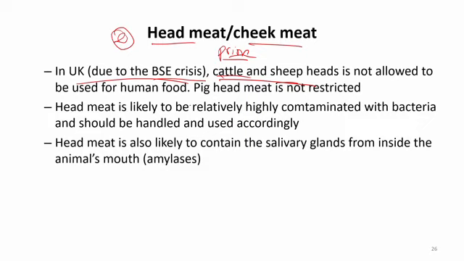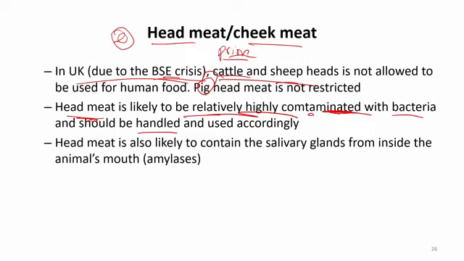But in Vietnam, we seem not to have the issue. So the head from cattle is normally okay for human consumption. The head from pig, of course, is not related to BSE. What we need to pay attention to is that head meat is normally more contaminated with bacteria, so we should handle it correctly and accordingly.